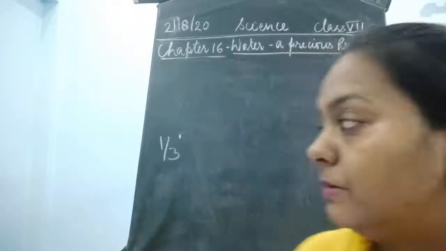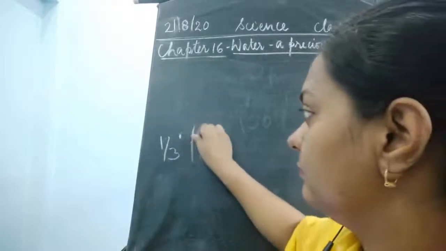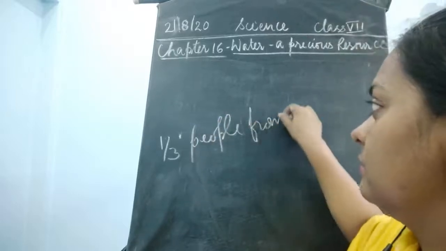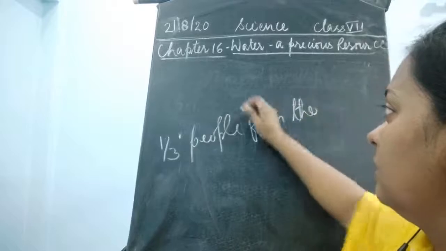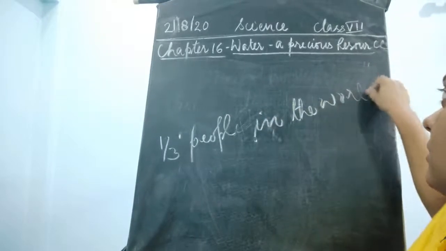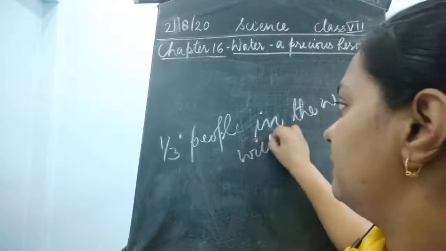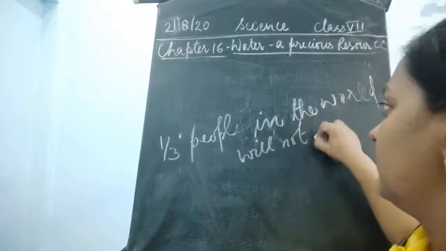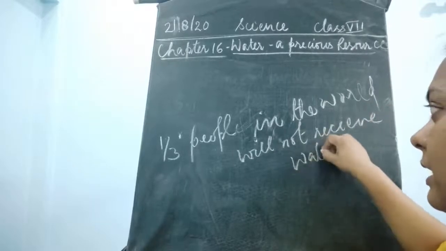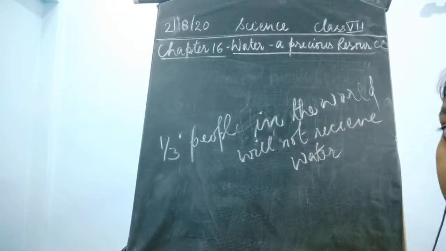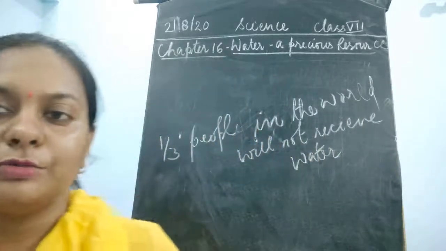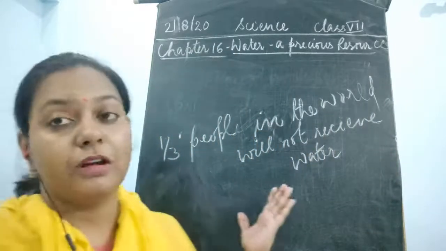So 1/3 of the people in the world will not receive water. Okay, so I think the next war could be because of water only.